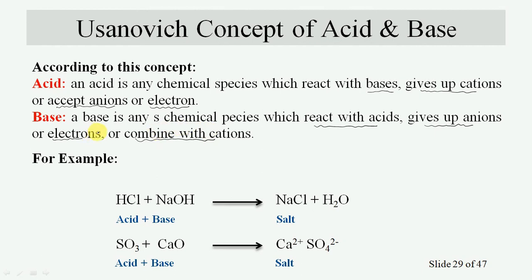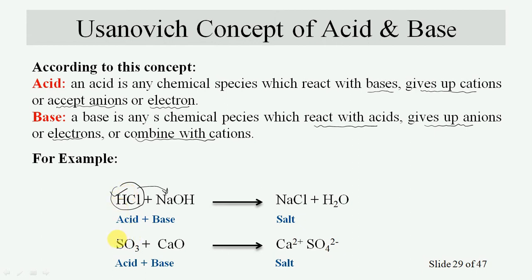So let us see the examples. In the first case, hydrogen chloride is an acid while sodium hydroxide is a base, because HCl is going to combine with the base, so it is assigned as an acid.